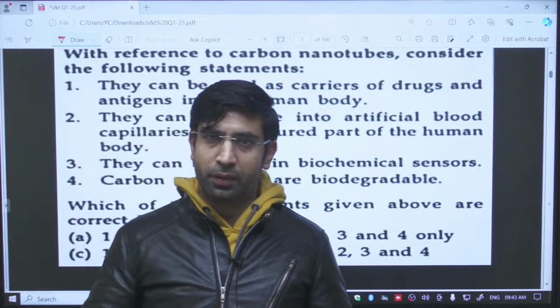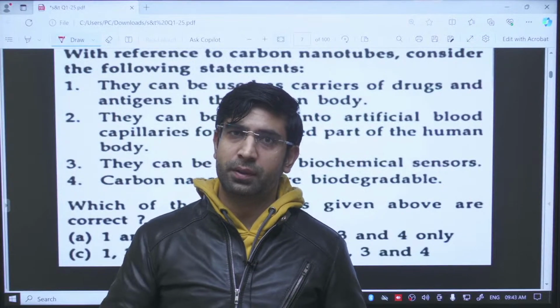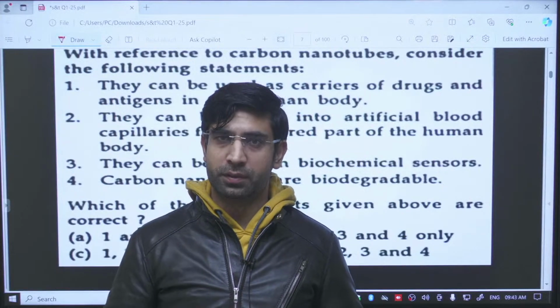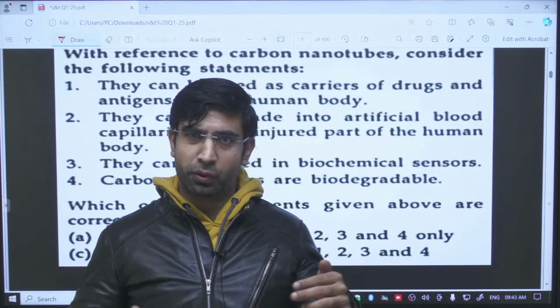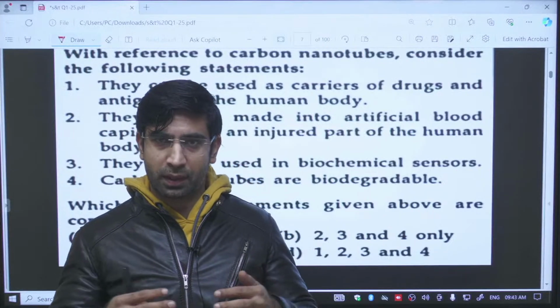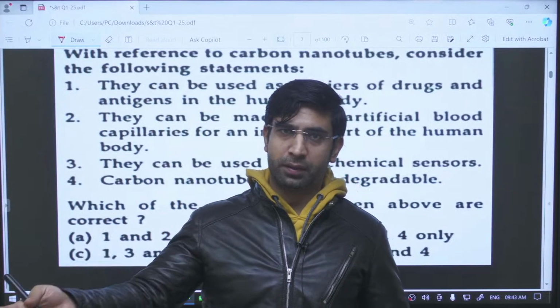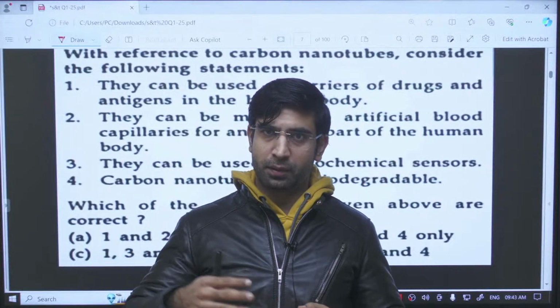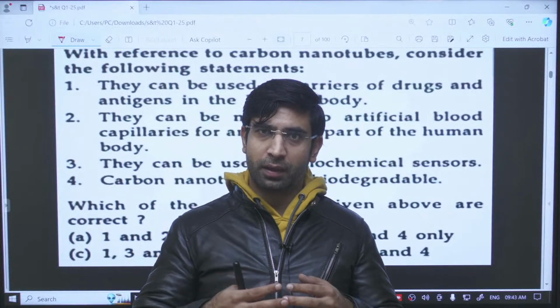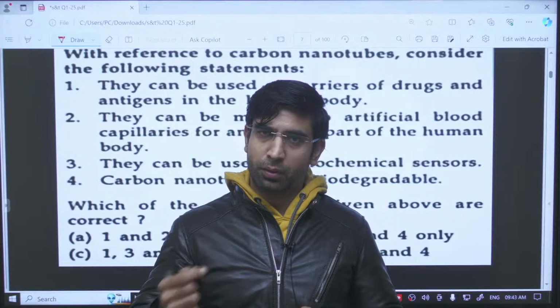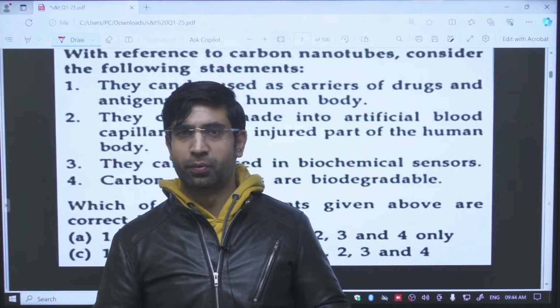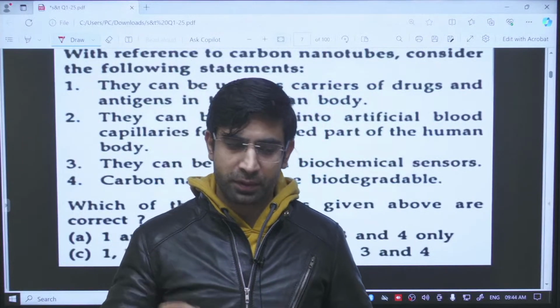Clear? When you connect it with a number of other things, you can use it for different applications. For example, I can conjugate, means connect it, with the drugs. Clear? Drugs are the molecules only, we can connect both. So you can use carbon nanotubes for a targeted drug delivery system.